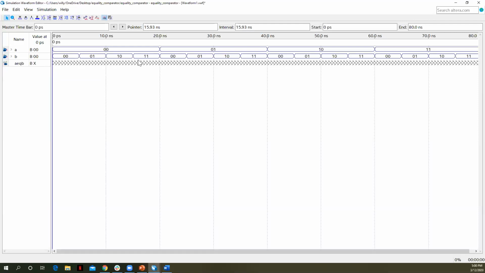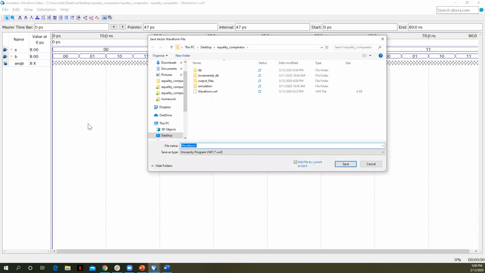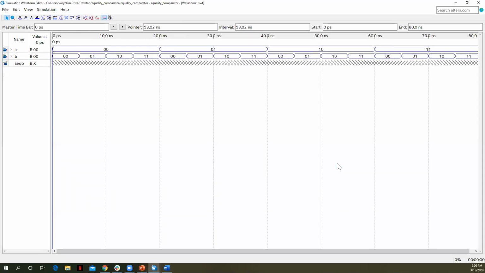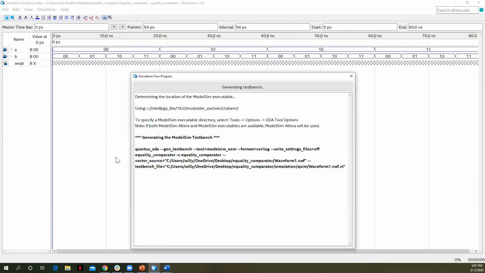All right, let's go ahead. So all this did was generate the 16 possible inputs from the truth table. Let's save this. File, save. It wants to name it waveform 1. I'll say OK and hope it works for me. Simulation, run functional simulation.